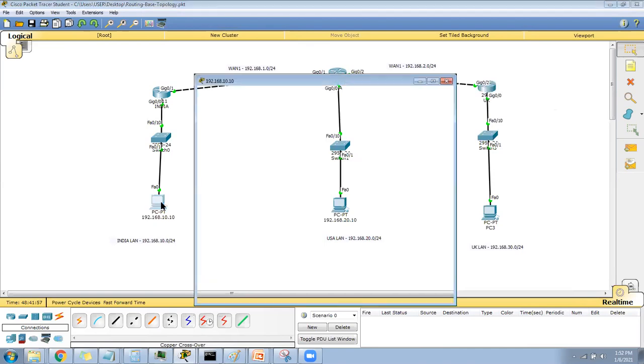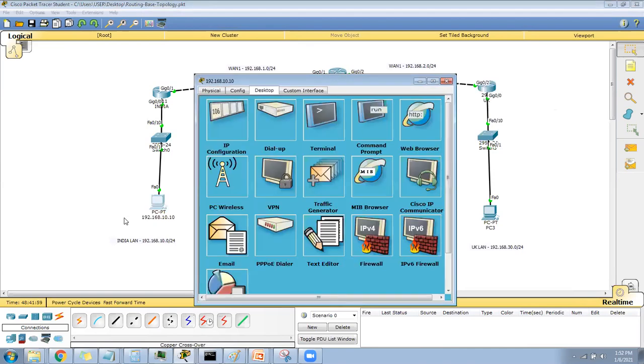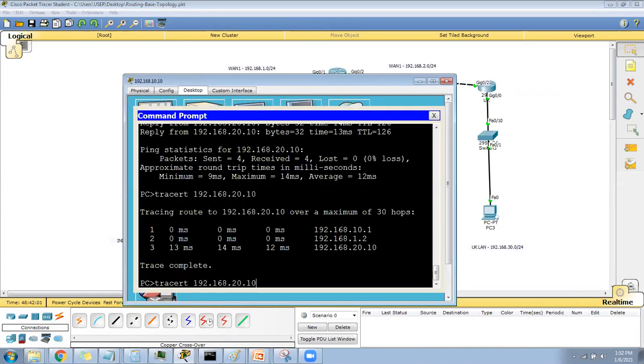Now can I try from this machine to the UK machine? Let's try that. First try 192.168.20.10.